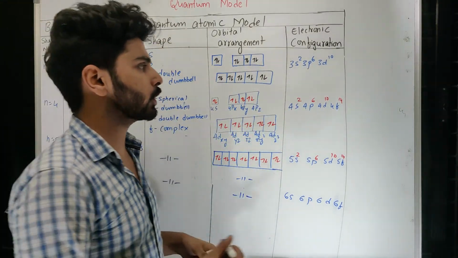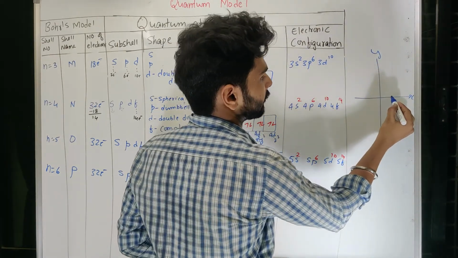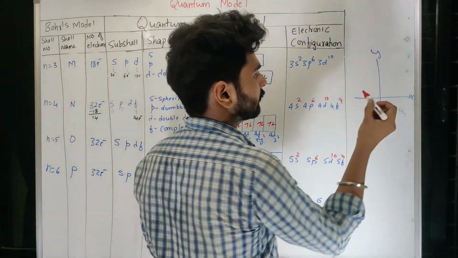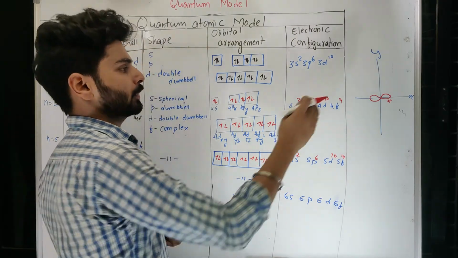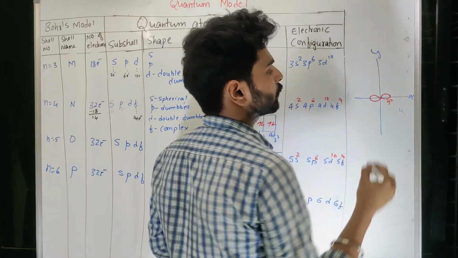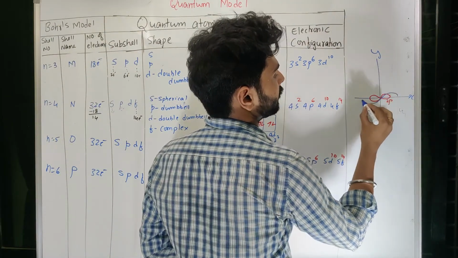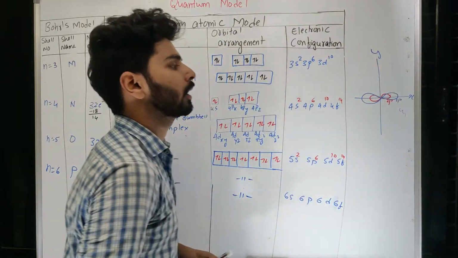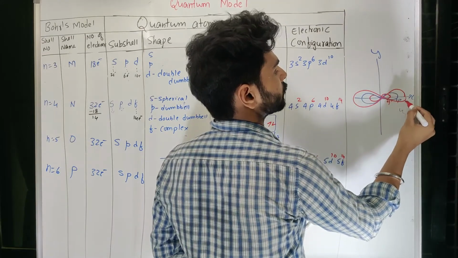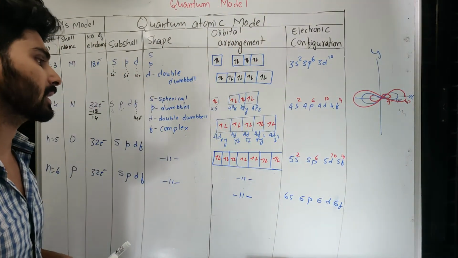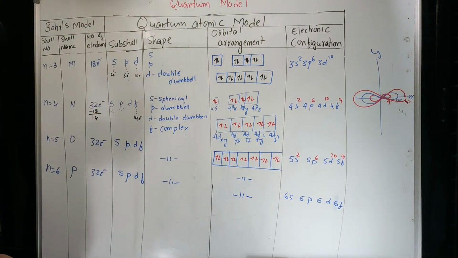Here also same thing. If I talk about, let us say, X and Y, let us say 3p is like this. 3p is of, let us say, this size. This is, let us say, 3p or 2p for that matter, because 2p is the starting p orbital. Now what you have to do is, you have to have 3p of bigger size, like this is 3p. Now 4p again coming on the same axis but of bigger size. Now this is 4p. That is how it will increase its length. Otherwise remain same, because as you increase the shell number, size has to increase. Atom is becoming bigger.